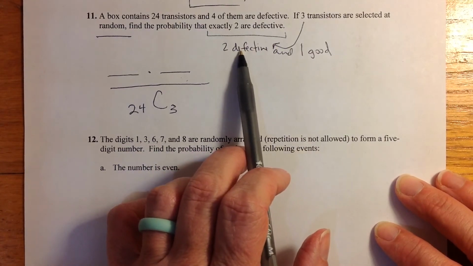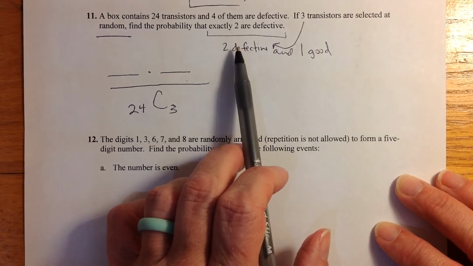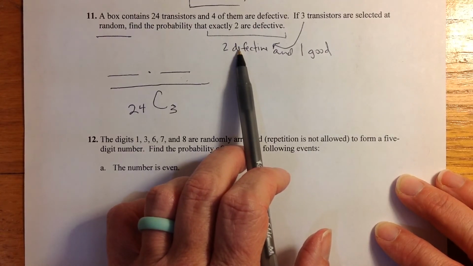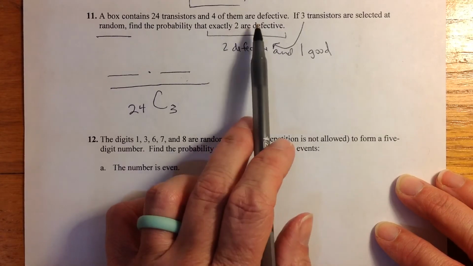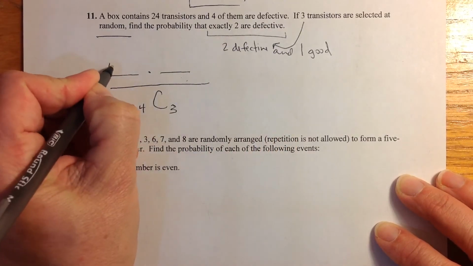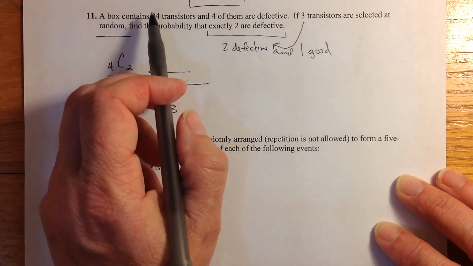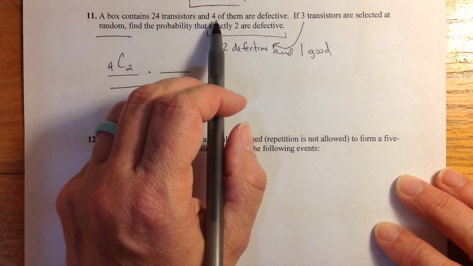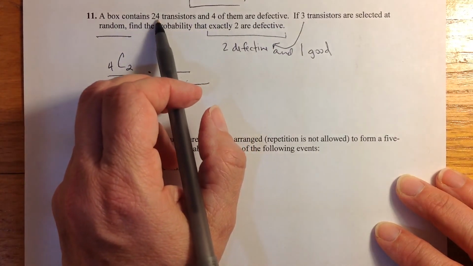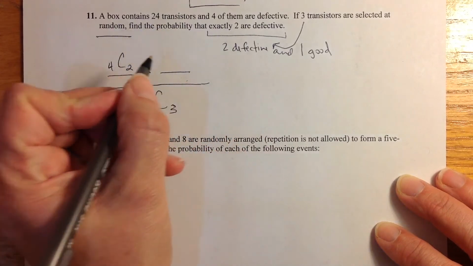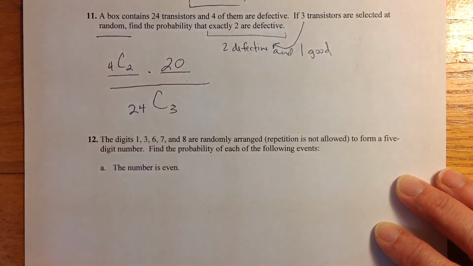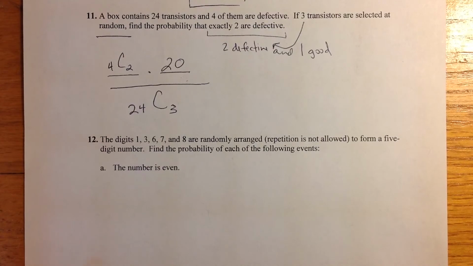Well, let's do the defective ones. If I need 2 defective ones, how many transistors are defective? We're told 4. So we're going to say 4 C 2, times how many are good? If there are 24 total transistors and 4 are defective, then the rest are good, or 20. So any of those 20 would work for the good one. So we could just write times 20. If you were thinking write 20 C 1, that'd be okay too.